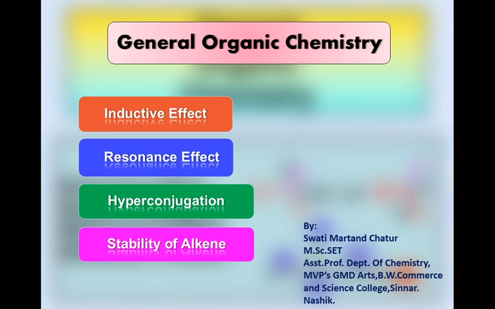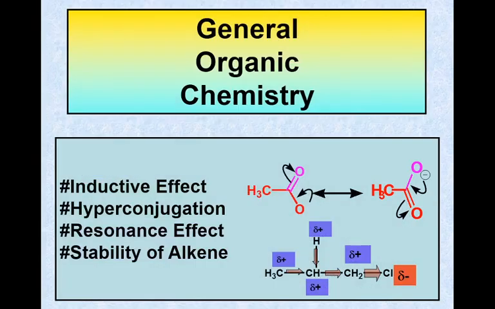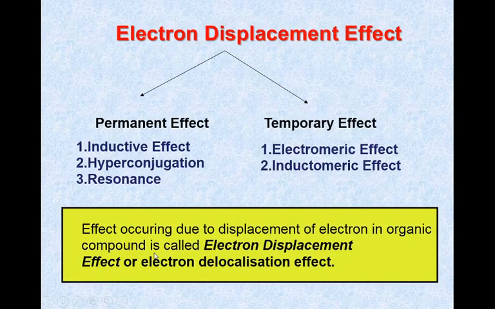Therefore, general organic chemistry covers the fundamental concepts in the vast field of organic chemistry, and a strong understanding of the concepts that come under general organic chemistry plays a vital role in the study of relatively advanced topics such as the mechanisms of name reactions. Therefore, in this topic, we are going to study the inductive effect, hyperconjugation, resonance effect, and stability of alkene. So let's start with the electron displacement effect.